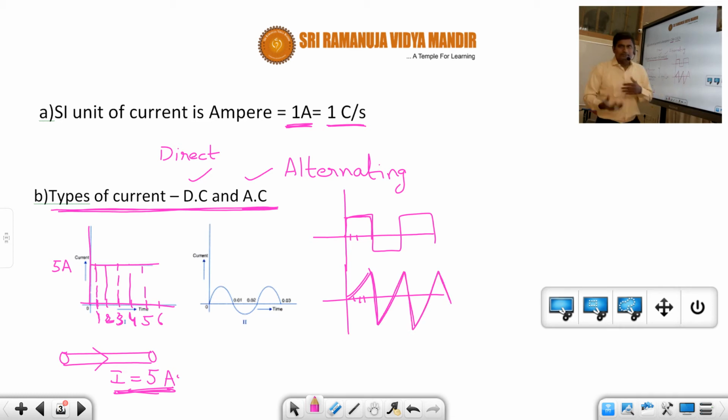So at every point of time its magnitude and its direction change. That is the definition of alternating current, which changes its magnitude and direction at every moment. Out of all the different types of alternating currents, sinusoidal alternating current is a very important one, for many reasons which we'll see afterwards. So this is an example of alternating current.